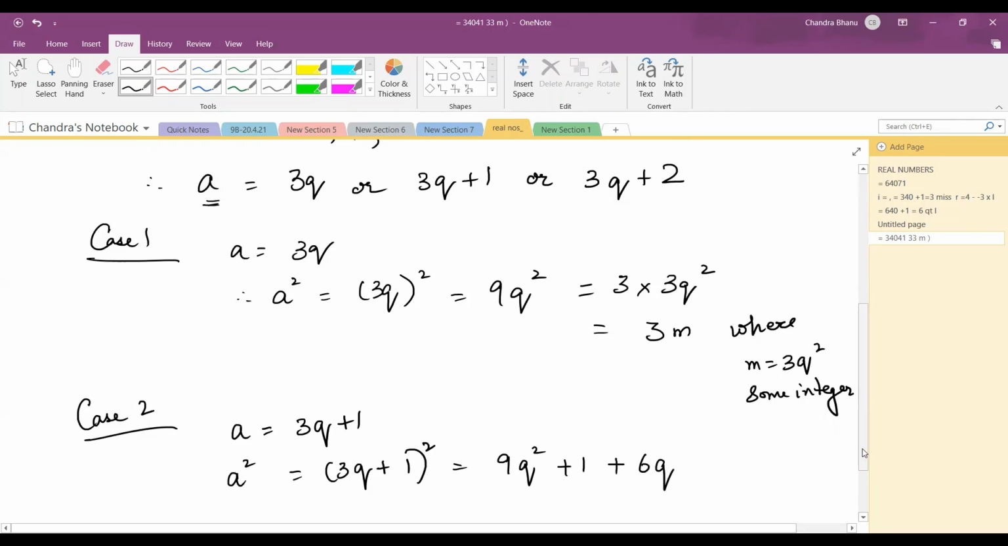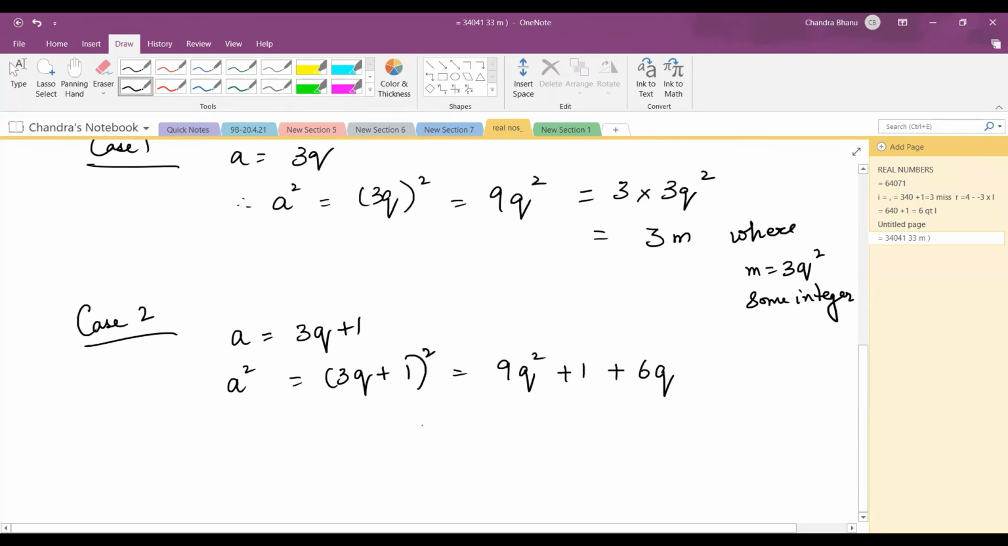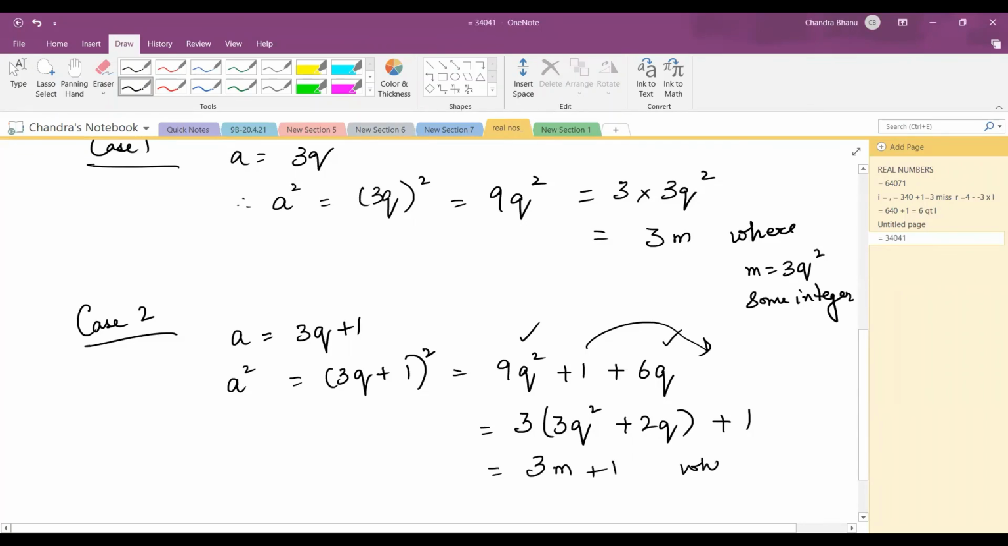I'm using the identity a square plus b square plus 2ab. Now I want it as a multiple of 3m or 3m plus 1. So I need to take 3 common. I can take 3 common from the first term and the last term. So 3 common means it will be 3q square plus 2q, and this plus 1 outside here, because it is not a multiple of 3. So again I can write it as 3m plus 1, where what is my m? Where m is equal to 3q square plus 2q, some integer.